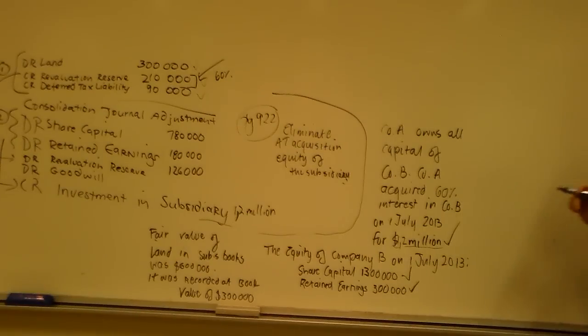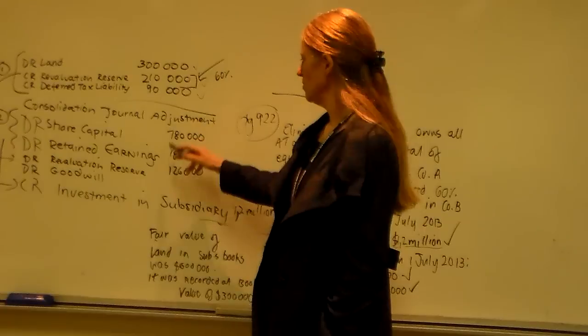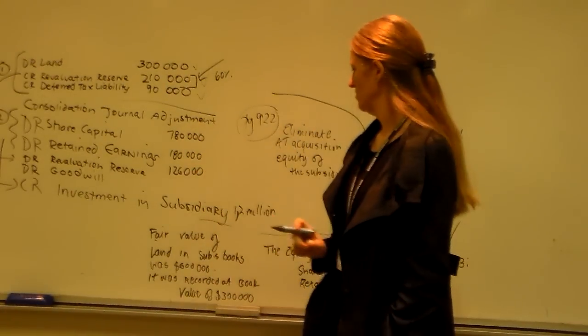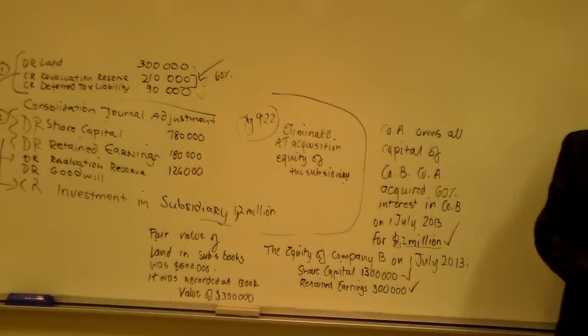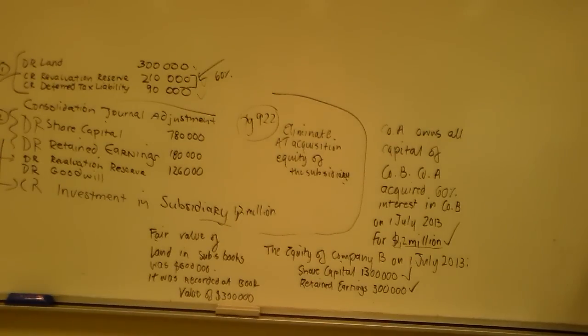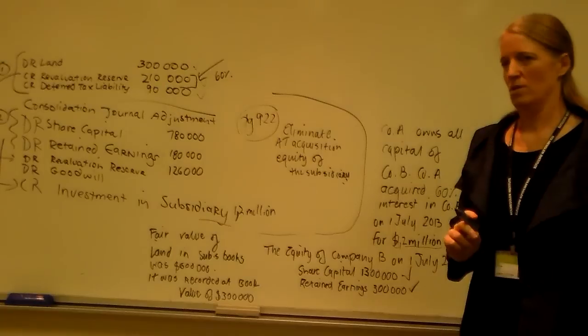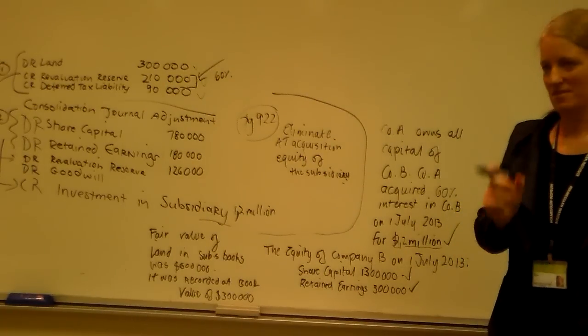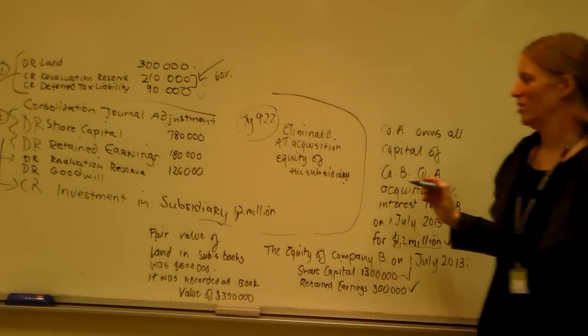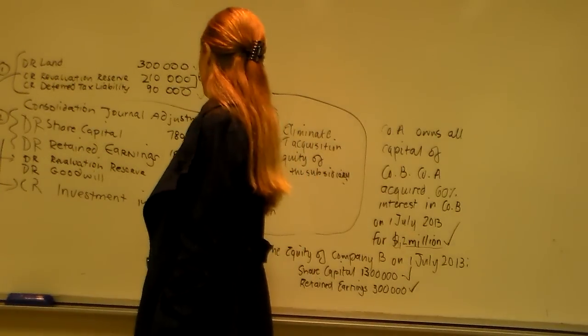The goodwill is going to be that minus all of those, as it normally is, which will be 114,000.